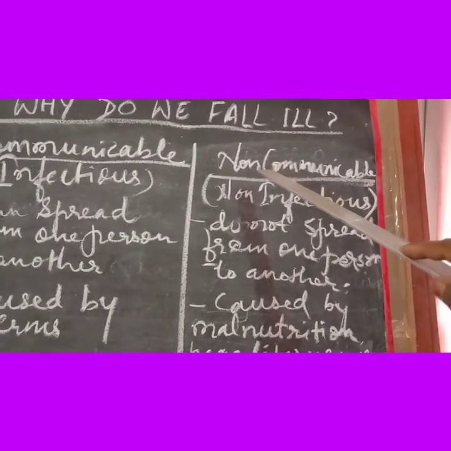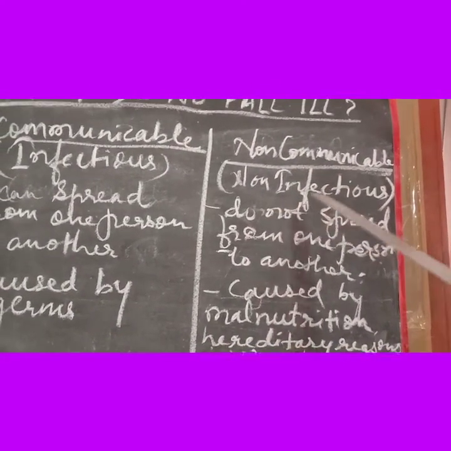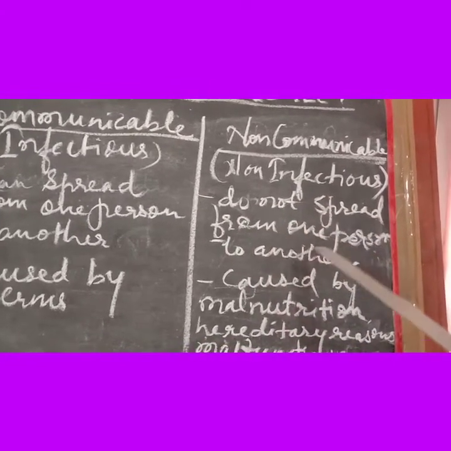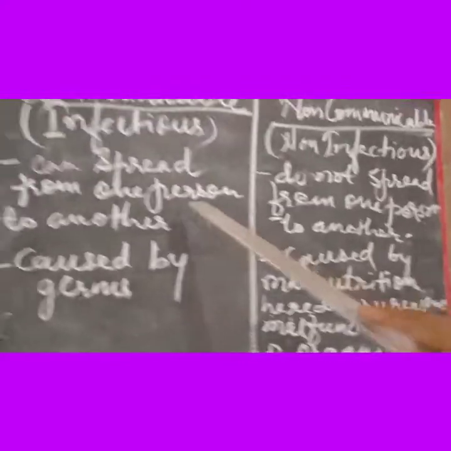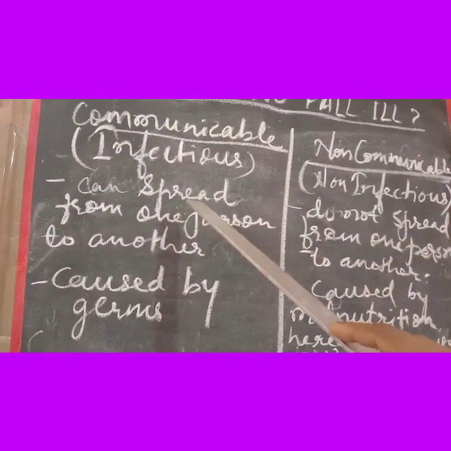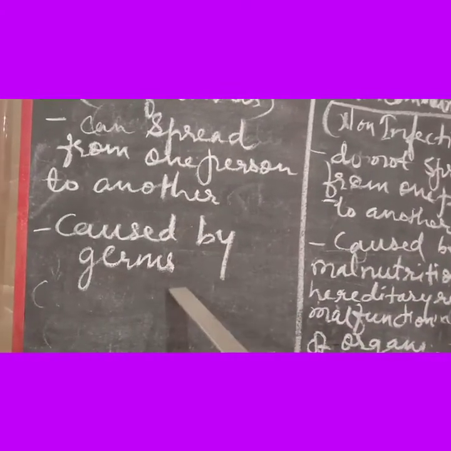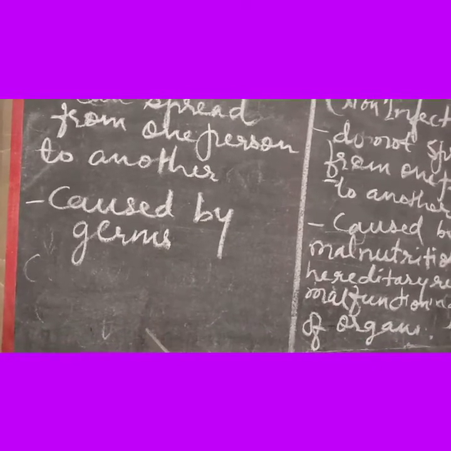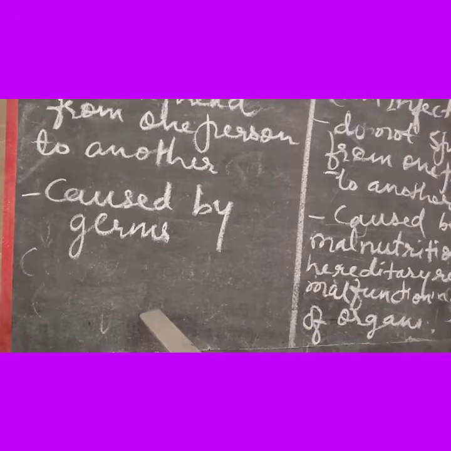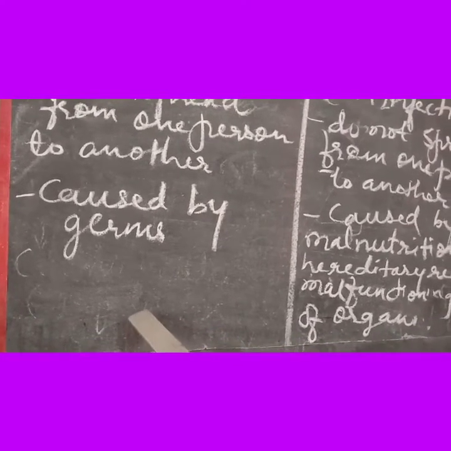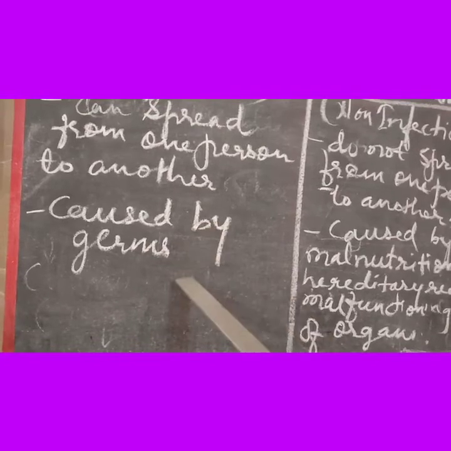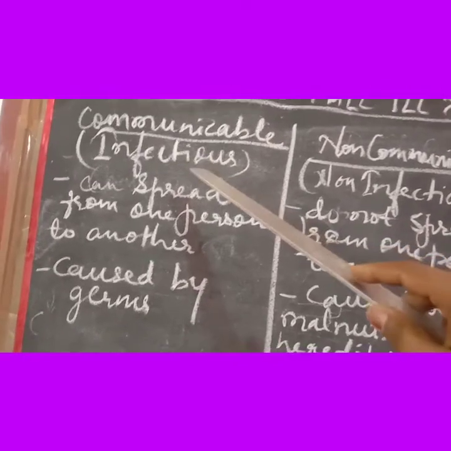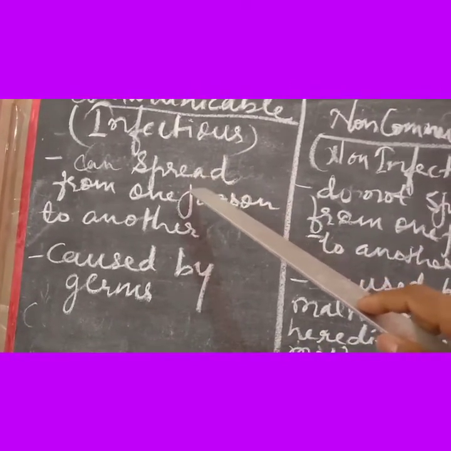Next, about non-communicable diseases or non-infectious diseases. As the name suggests, they do not get spread from one person to another. Second difference is that communicable or infectious diseases are caused by germs, means microorganisms such as virus or bacteria, sometimes macroorganisms also like worms. When a disease is caused by all such organisms, then it will be called a communicable disease or infectious disease.